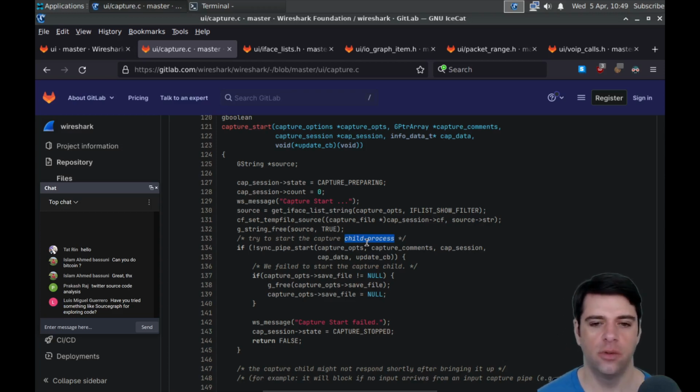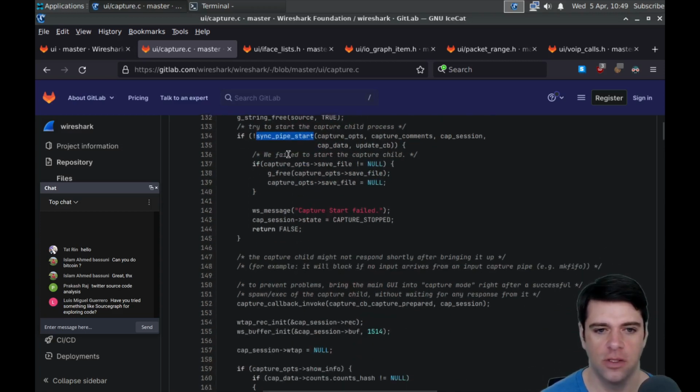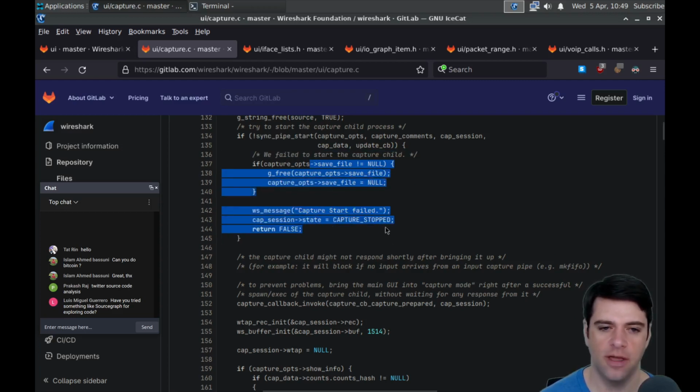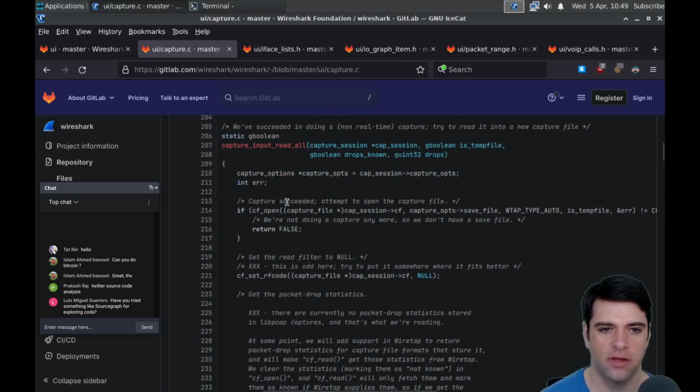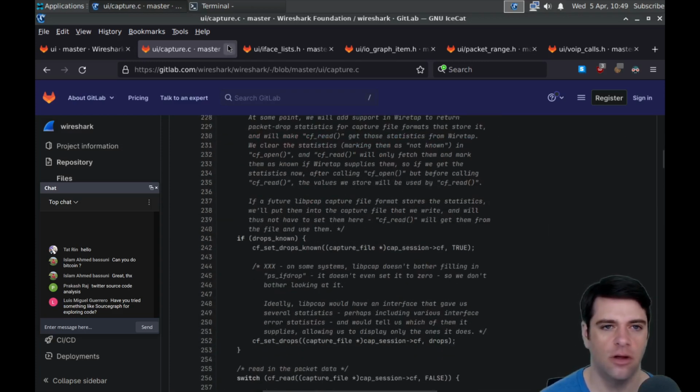But assuming this is GUI code, you don't want the capturing process to run on the UI thread, I guess. That would be the standard way to do a UI. So we'll try to sync pipe start with some stuff, and maybe this is the thing that starts the process. And if we failed to start the capture child, we free, and we set the file to null, and we emit some error and return false. Okay, and then similar stuff for capture stop.